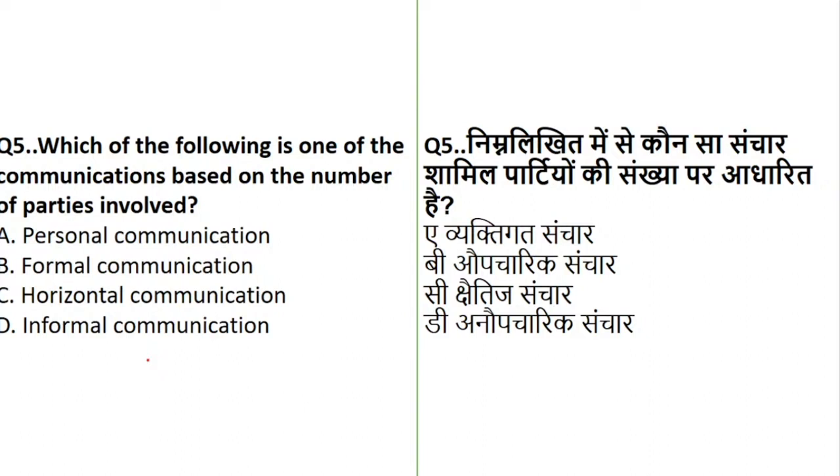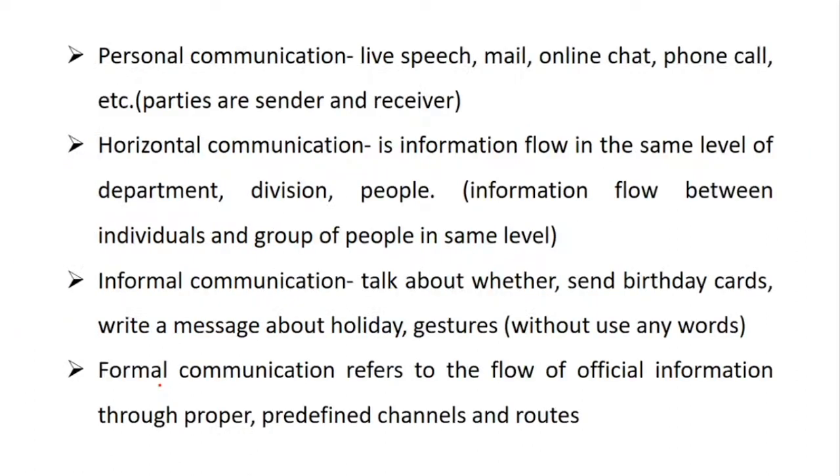Many to come. Okay. So which of the communication is based on number of parties involved? Number of parties involved. So that is horizontal. See, personal, formal, informal do not talk about any number of parties involved. So basically, it talks about horizontal communication. Yesterday also there was a question where we discussed horizontal communication, external. We took a question on external communication, but I gave you an idea on horizontal communication also. So let's have a look. Romy, those who have gone wrong with the answer, just have a look.